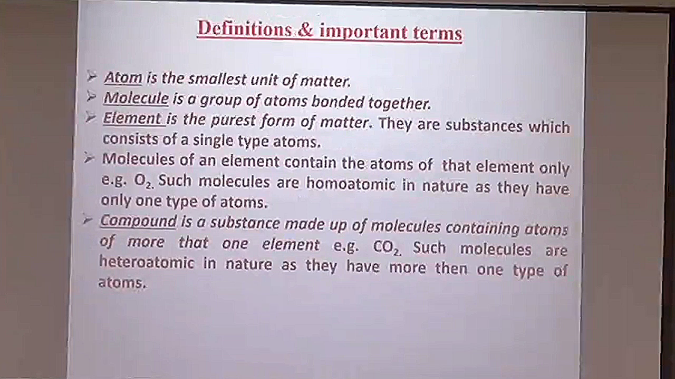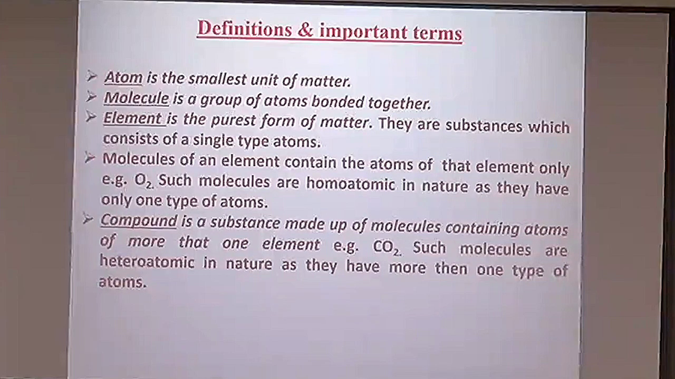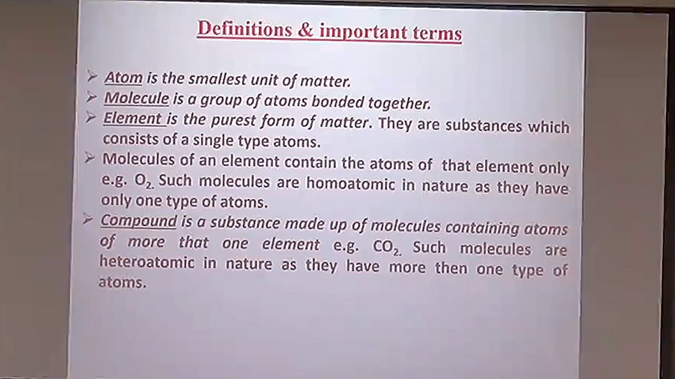Now, before we continue with this classification, we should know the basic terms related to matter classification. First is atom, the smallest unit of matter. Then we have molecule, which is a group of atoms bonded together. Then we have element, which is the purest form of matter, and it consists of atoms of a single type only. Then we have molecules of two types, molecules of element and molecules of compound.